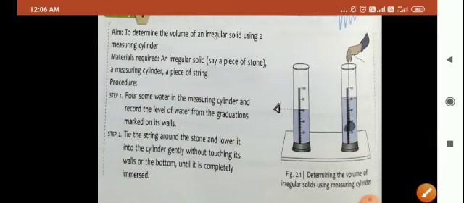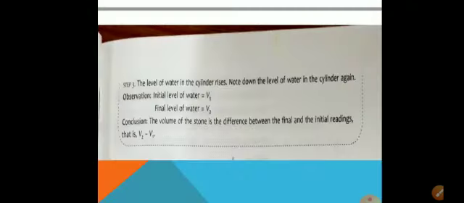Yes or no, children? This difference between the volumes will give the volume of the stone, or not? How? If we are immersing the stone inside this liquid, what is happening here? The stone is taking up the volume of the water, and that volume of water is getting displaced, and hence the level of the liquid rises in the cylinder.